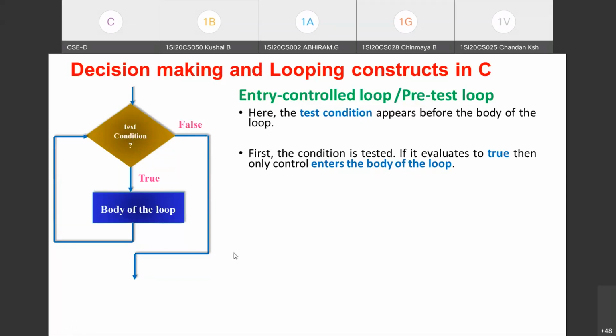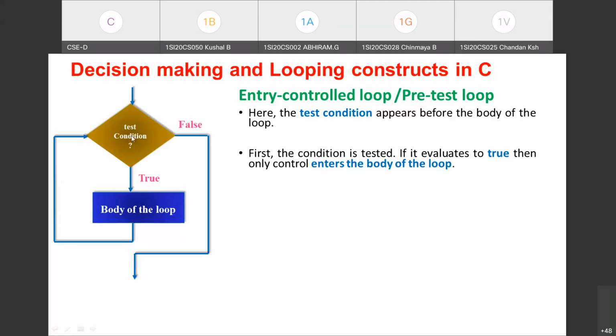And how does an entry control loop actually work? First it is going to test the condition. If the first time itself the test condition evaluates to false, in that case not even one time the body of the loop will be executed. Correct? So this is how the entry control loop works. If the test condition fails, then 0 times the body of the loop will be executed.